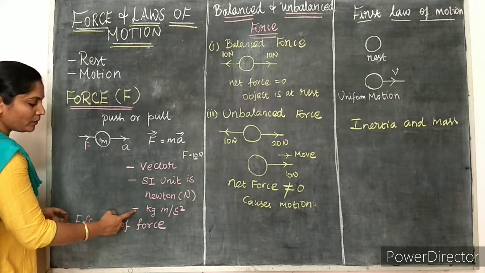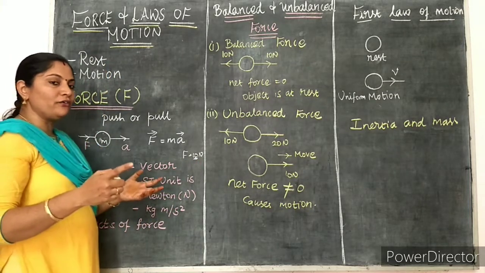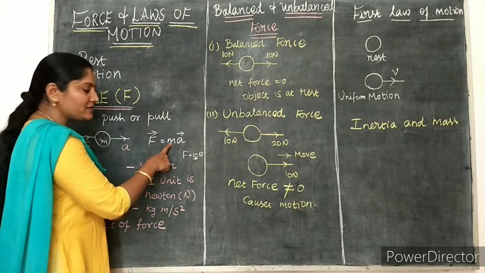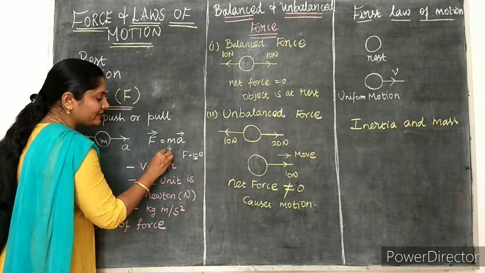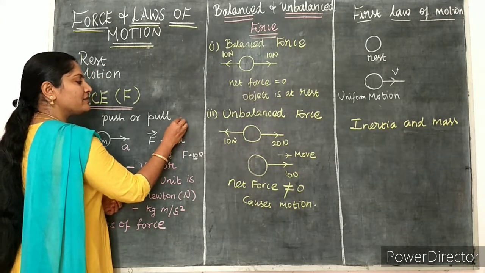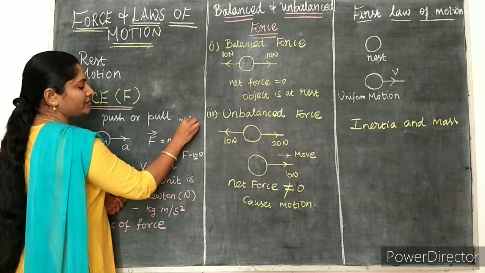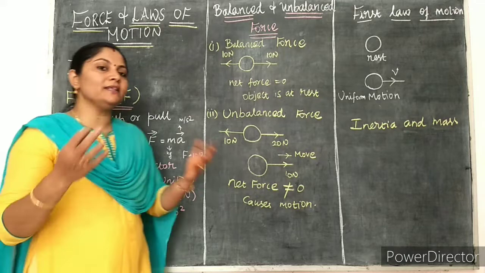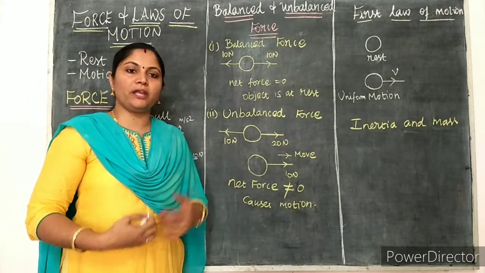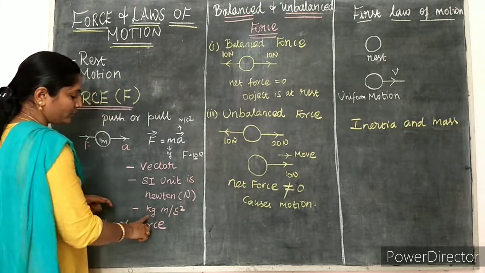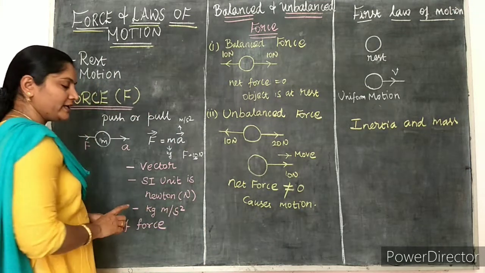Okay, next, what is another unit of force? Force is mass times acceleration. What is the SI unit of mass? Kilogram. And what is the SI unit of acceleration? Meter per second square. So kilogram meter per second square is another unit for force. Newton is the SI unit and another unit is kilogram meter per second square.